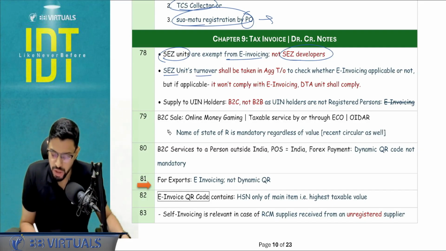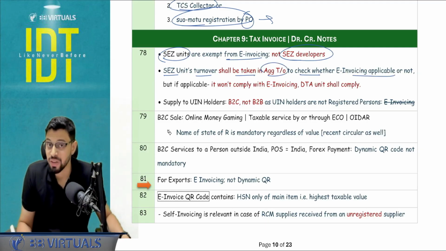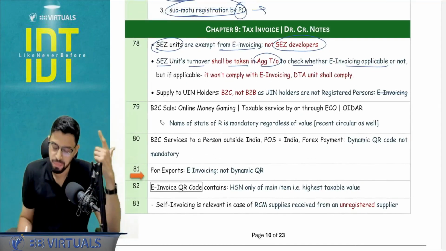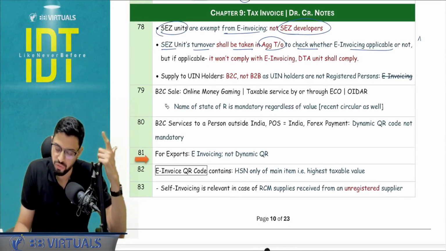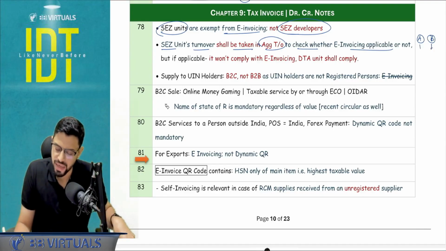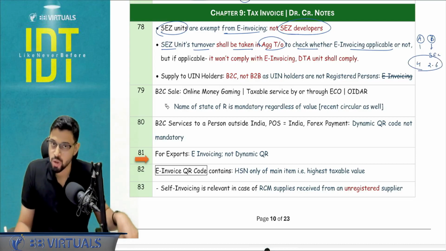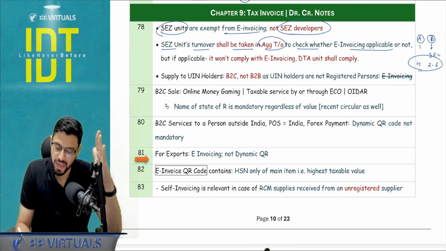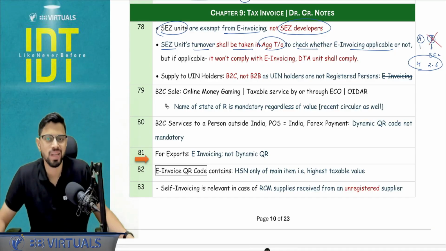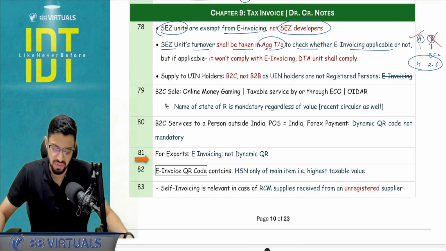SEZ units' turnover shall be taken in the aggregate turnover to check whether invoicing is applicable or not, but it will itself never comply with the invoicing. For example, there is a company which has two units, A and B. A is in, let's say, the domestic tariff area and B is in, let's say, an SEZ. So it is an SEZ unit. Turnover is 4 CR and let's say it is 2.6 CR. Total it is crossing 5 CR. So invoicing is applicable, but ultimately this unit B, which is an SEZ unit, will not comply with the invoicing provision. Only unit A will comply.